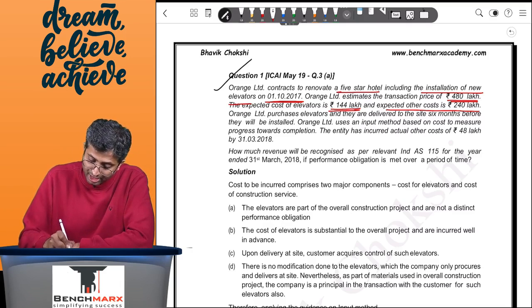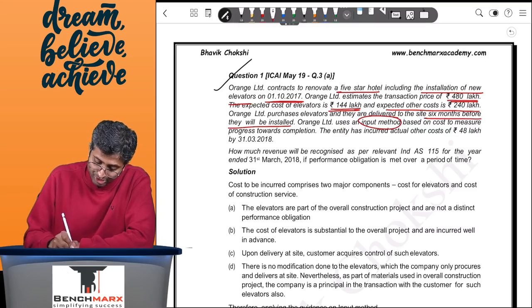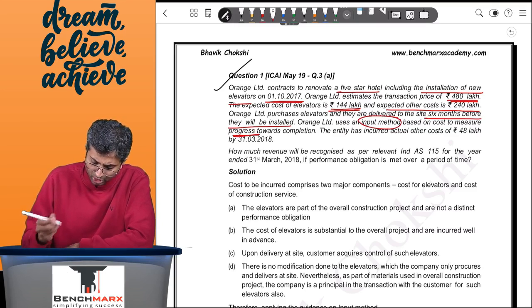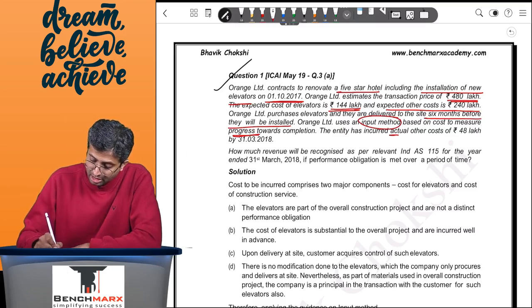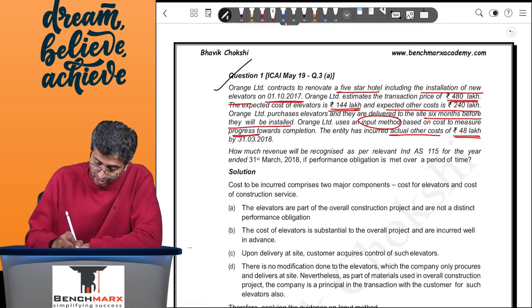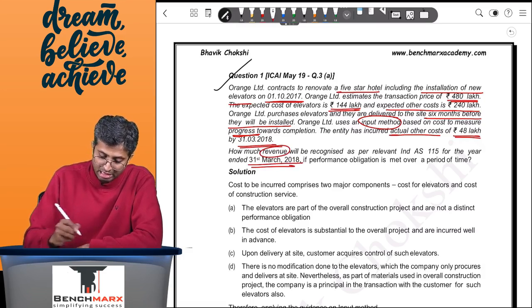Orange purchases the elevators and they are delivered to the site 6 months before they will be installed. Orange uses an input method based on cost to measure progress. That is cost incurred upon total estimated cost, and the entity has incurred actual other cost of 48 lakhs during 31st March 18. How much revenue will be recognized as per Ind AS 115 for the year ended 31st March 18 if performance obligations are discharged over time?